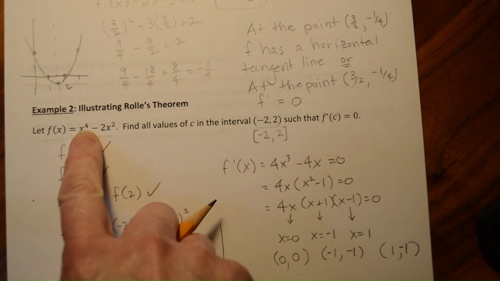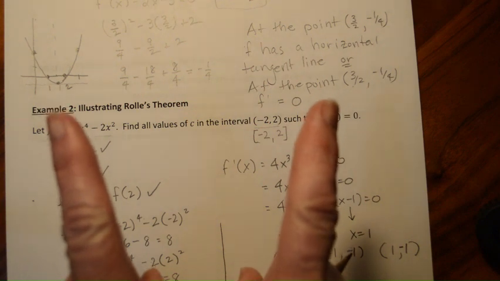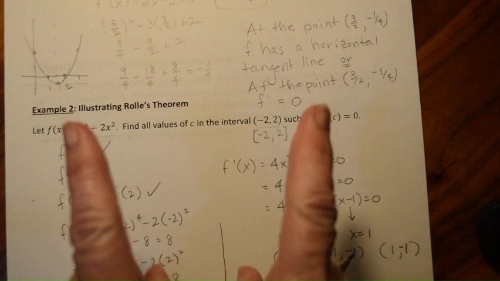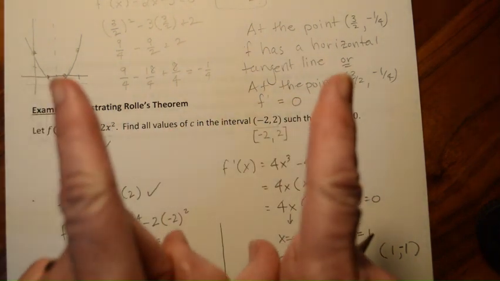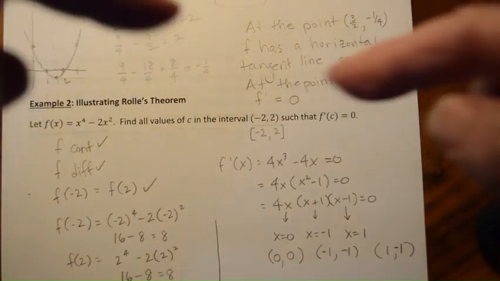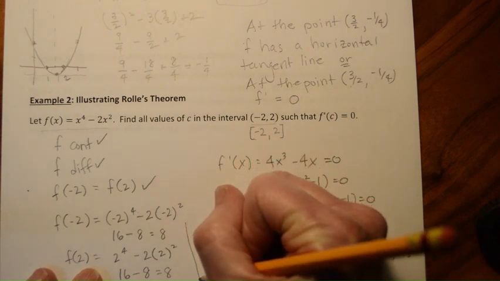We know if the highest exponent is even, then it's going to have a pattern like this, where its end behavior goes off to either positive infinity or negative infinity, both ends do. And here, since this is positive, it's like this, as opposed to both of them going down like that.